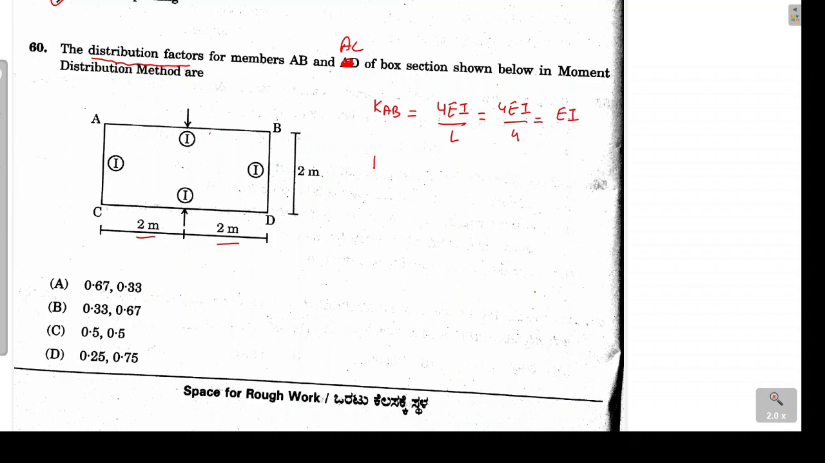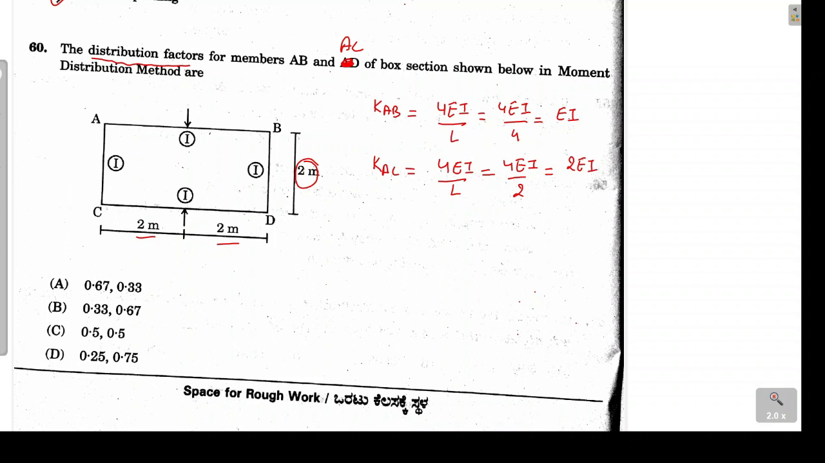Similarly, I can calculate the stiffness of my AC member. In case of AC member, the far end is C joint, which is also rigid. So here again the same formula 4EI by L we are going to use. Now in this case, the value of L is different. What is the value of L? The length of the AC is only 2 meter. So substitute 2 over here. So we are going to get the value as 2 EI.